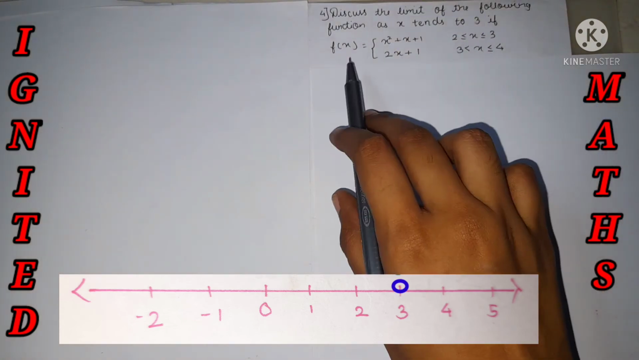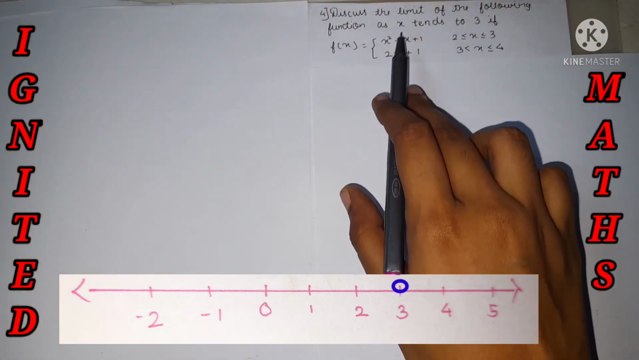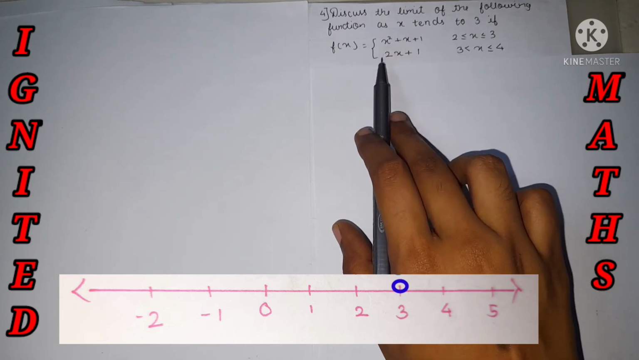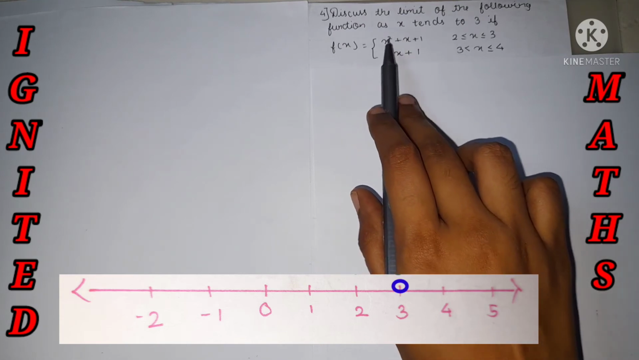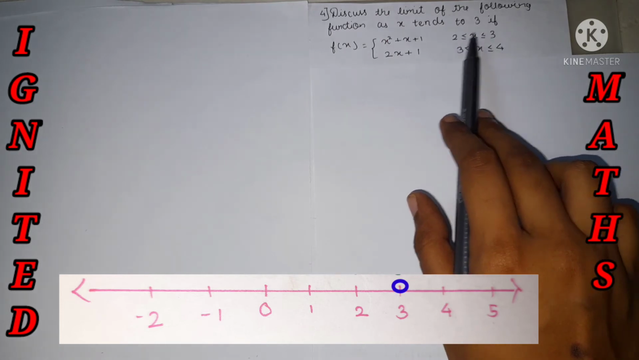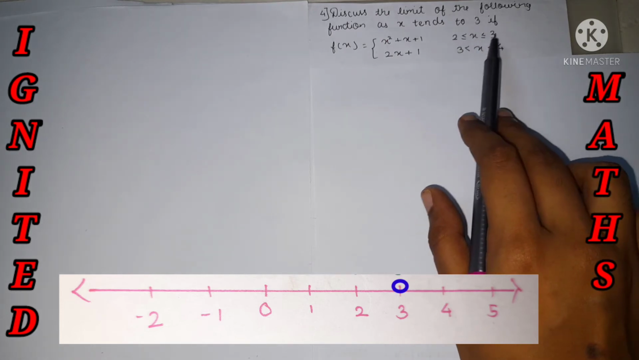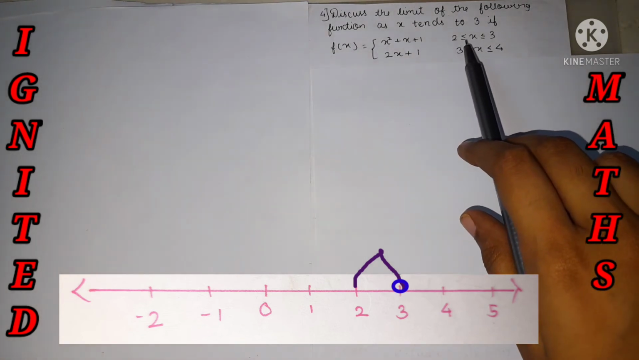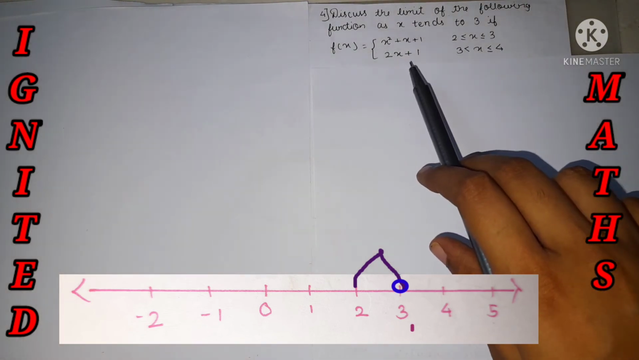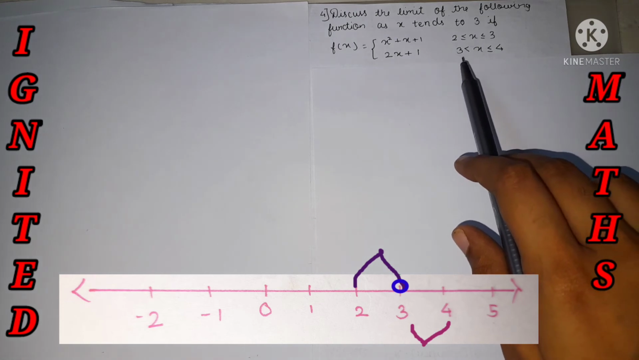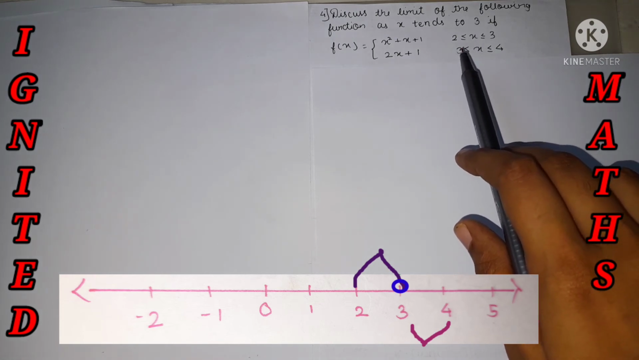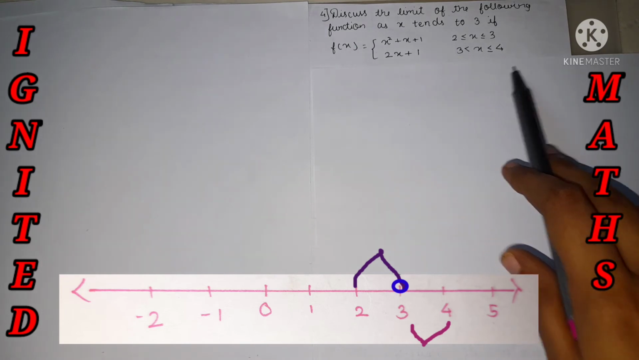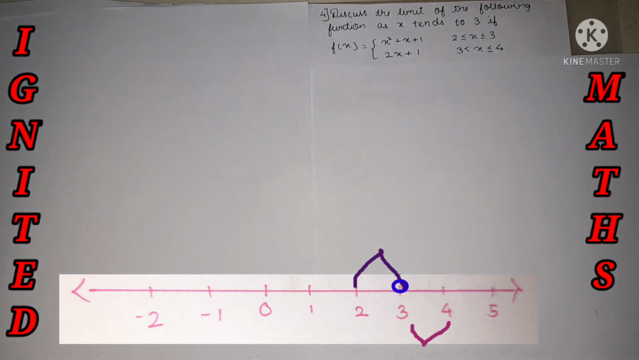The two functions they have given: this is my first function and this is my second function. For my first function they have given a certain interval in which x lies between 2 and 3, and 2 and 3 are both included. For the second function, 2x plus 1, the interval is 3 and 4, but this 3 is not included, the 4 is included. That's the difference between the first and the second.